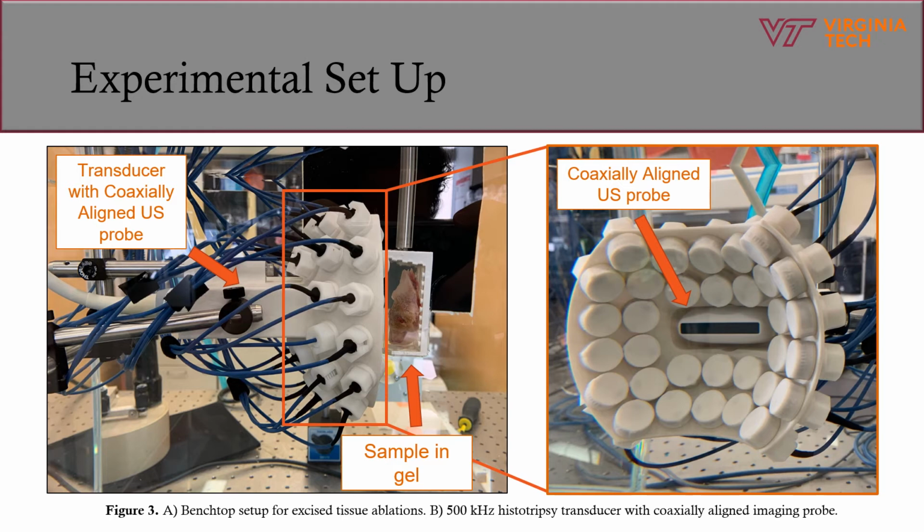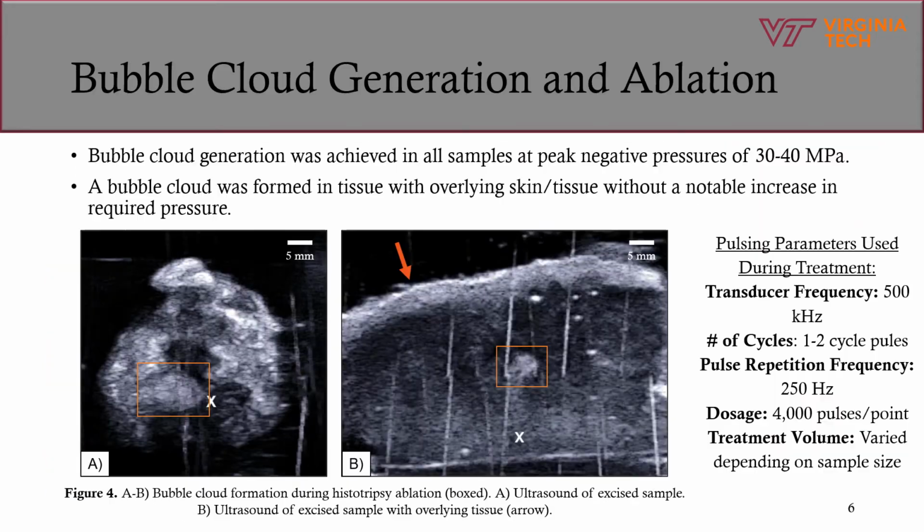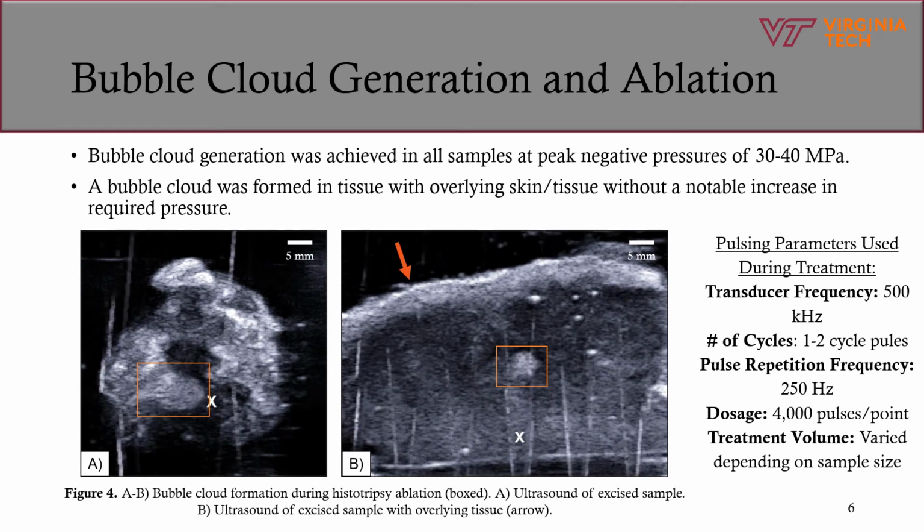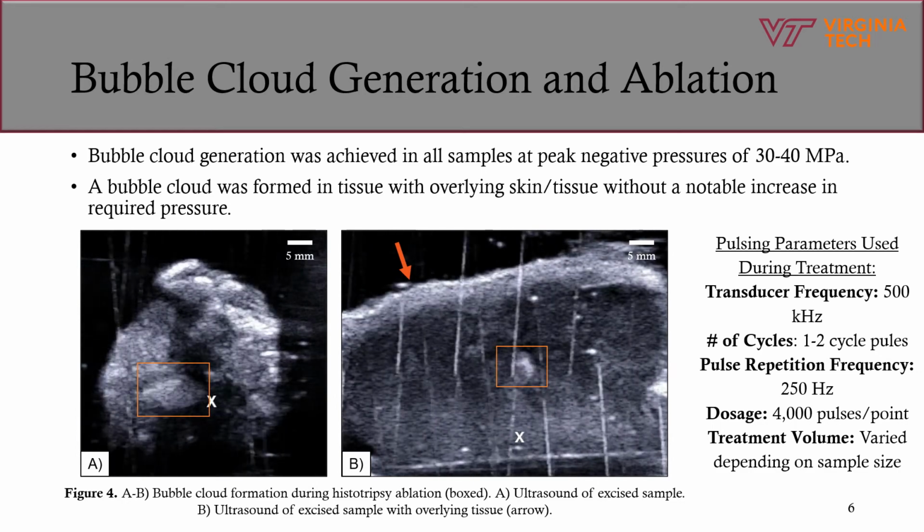In this study, a 500 kHz histotripsy transducer was used. 1 to 2 cycle pulses were sent at a repetition frequency of 250 Hz. The tissue volume treated varied depending on the excised sample size, and at each treatment point, 4,000 pulses were generated before moving to the next point. In all samples, a cavitation bubble cloud was generated at peak negative pressures between -30 and -40 megapascal.